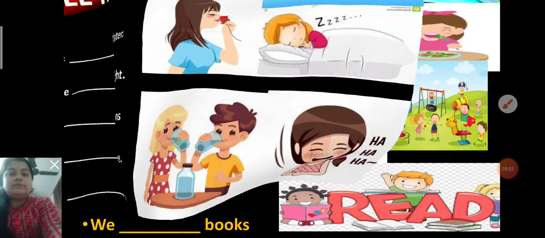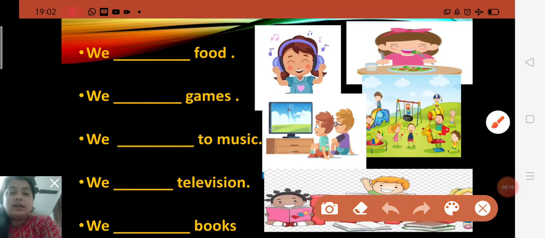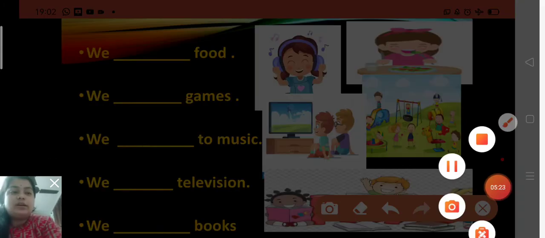Now, see. We dash food. Children, what do you know? Yes, you should, children, eat healthy food. Eating fruits and vegetables makes you fit and healthy. So children, what will you write here? We dash food. Yes. What will you write here?